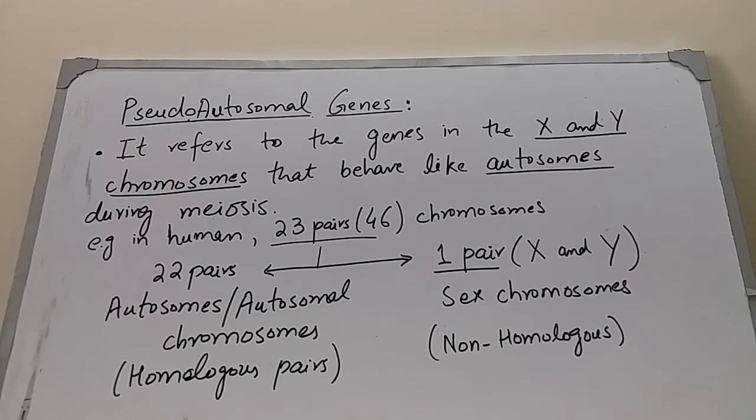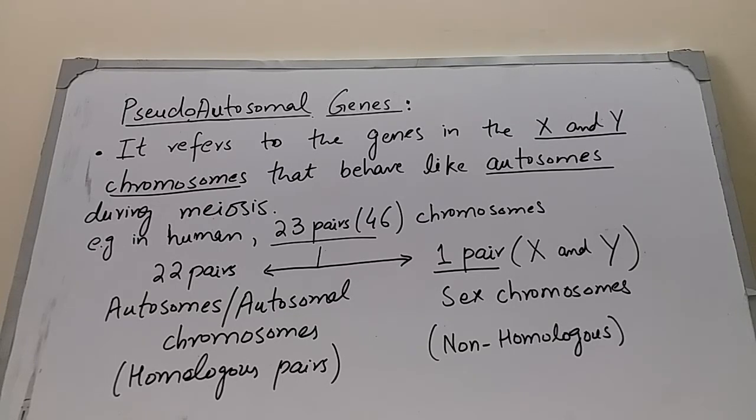These autosomes have genes which are concerned with the body traits, and they do not have genes which determine the sex of the organism. We can say autosomes have no concern with the sex of the offspring or with the sex of the organism.